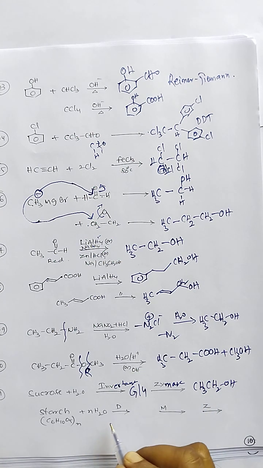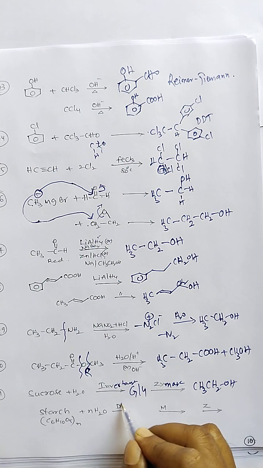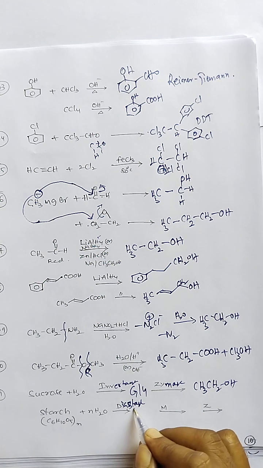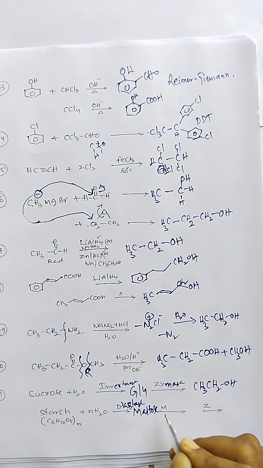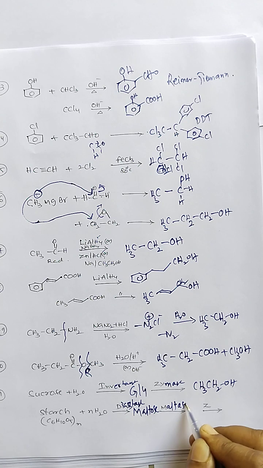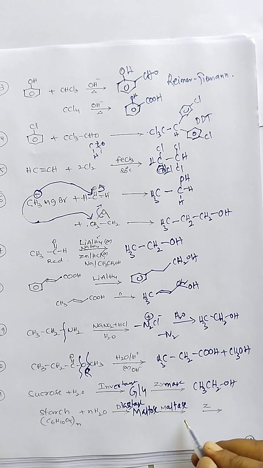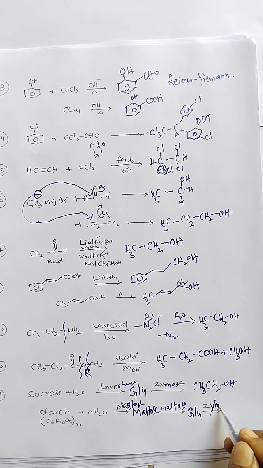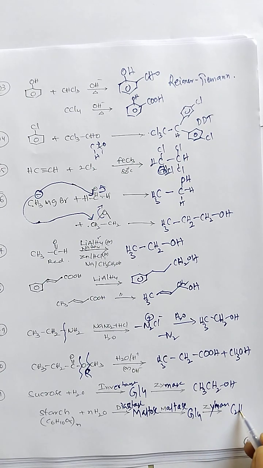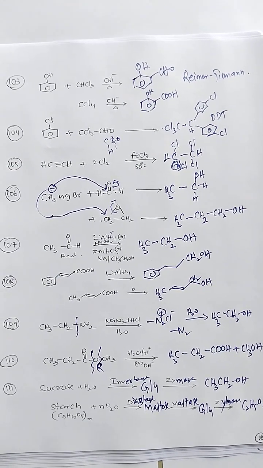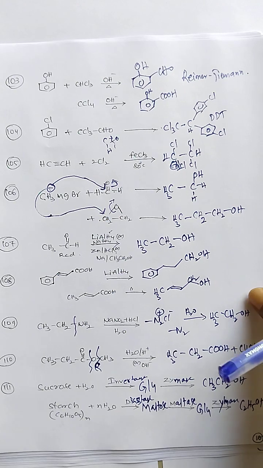Starch upon hydrolysis with the diastase enzyme, by adding malt, barley malt, gives maltose, a disaccharide sugar. Upon treating with the maltase enzyme, we get glucose. Glucose treated with the zymase enzyme gives ethyl alcohol, C2H5OH, the alcohol preparation. So this is up to the 1/11th reactions.